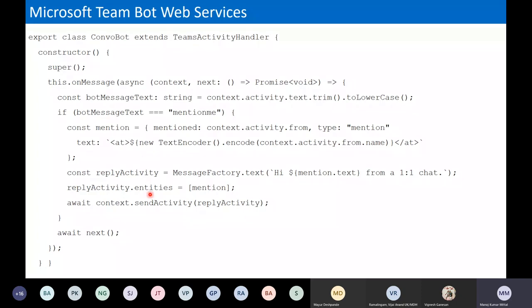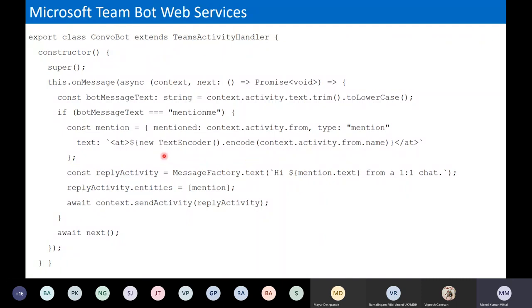Such operations like creating one variable here, mentioning the context of activity from and some text. So the some text is just taking the context of activity from dot name. It's just taking who is doing the conversation. It will give that particular person's name.